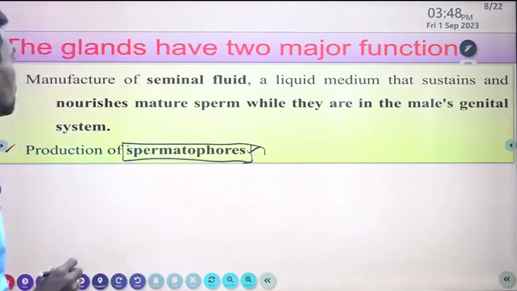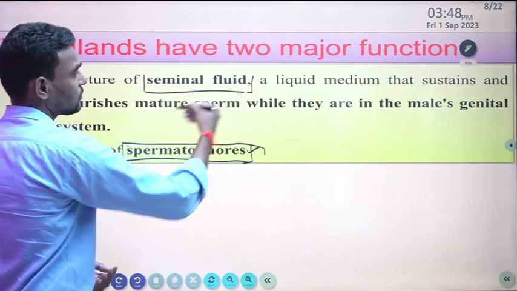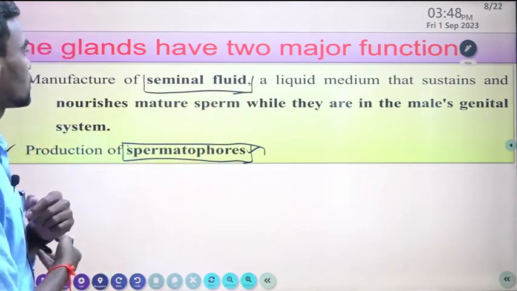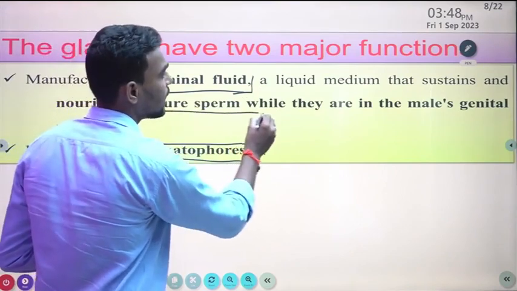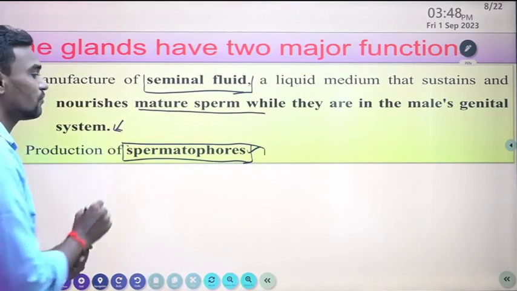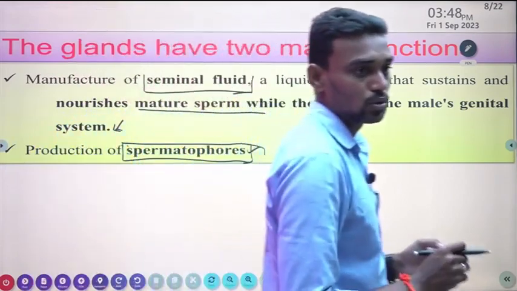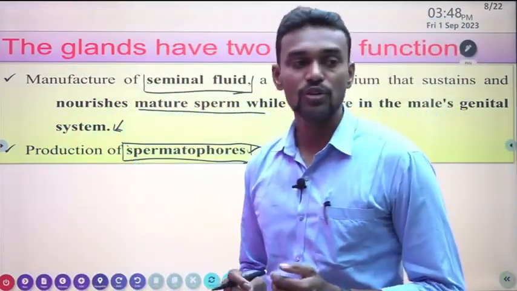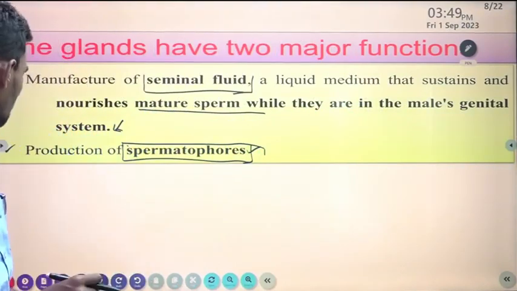Please go through it properly. Terms like spermatophore and spermatogonia you have to remember from time to time.